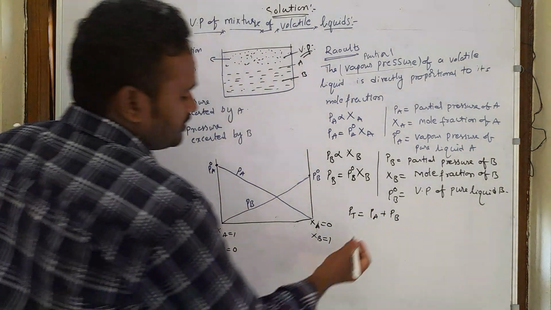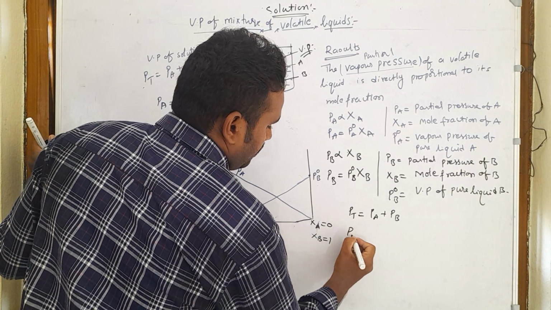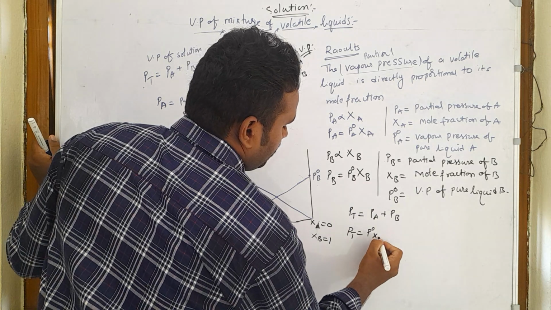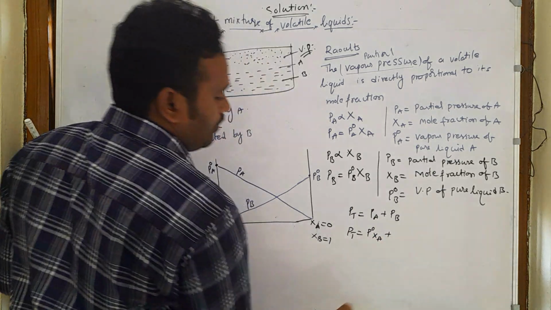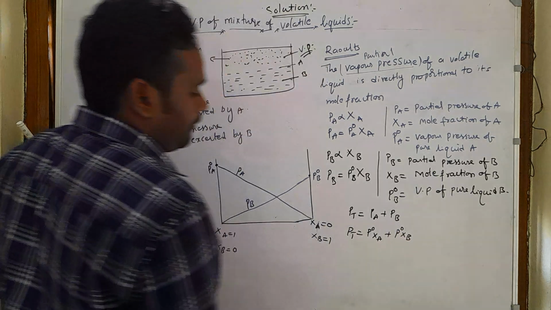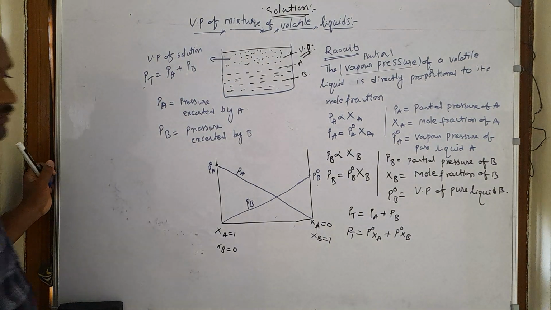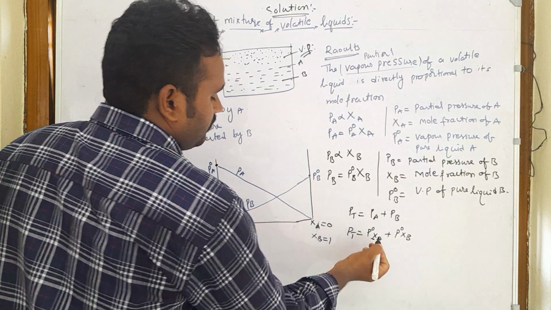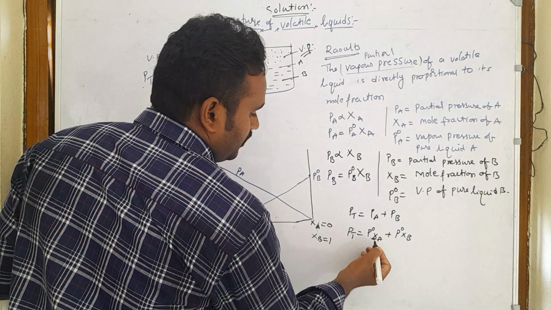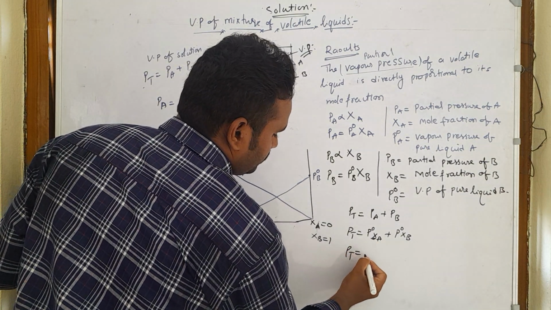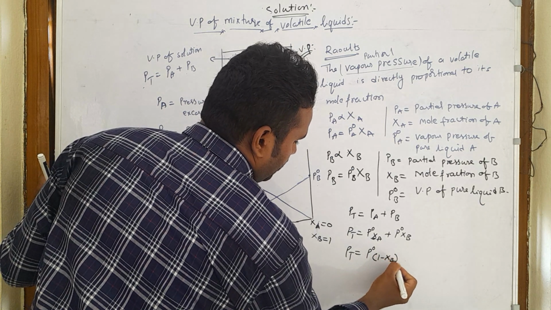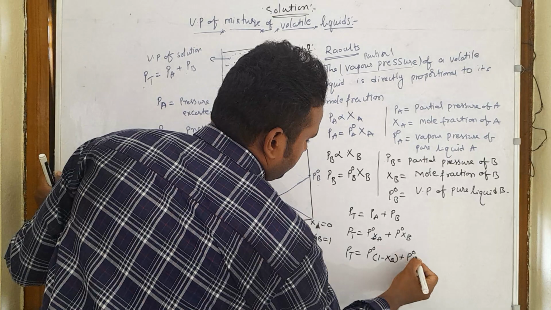So here the total pressure PT is equal to the partial pressure of A, P naught A chi A, plus the partial pressure of B, P naught B chi B. So here we can represent the total pressure with any one of the mole fractions. So now we can remove this chi A, P naught and write 1 minus chi B plus P naught chi B.